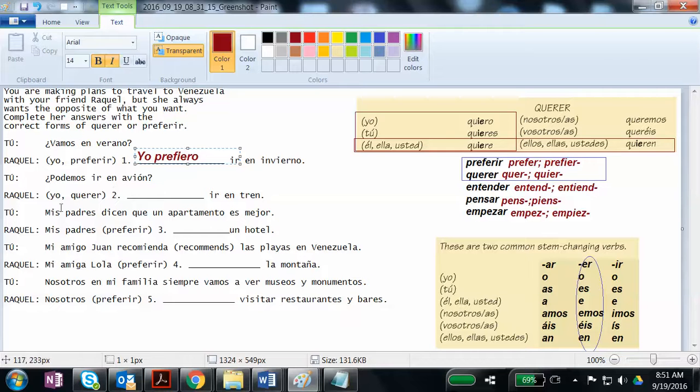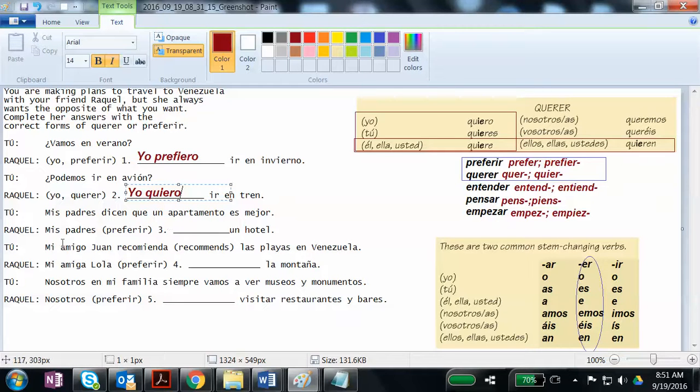Podemos ir en avión. And then she says, yo querer ir en tren. Since it's yo again, my options for querer are quer and quier. I only use quer with nosotros and vosotros. I need to use quier with other subject pronouns. So since it's yo, I'm going to use quier. And it's an ER verb, so I go yo over here to the ERs and I add an O. Yo quiero.